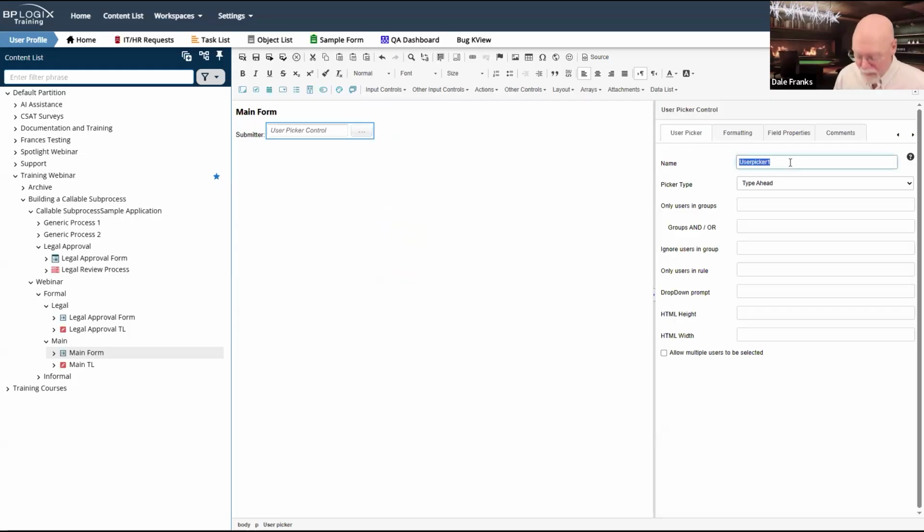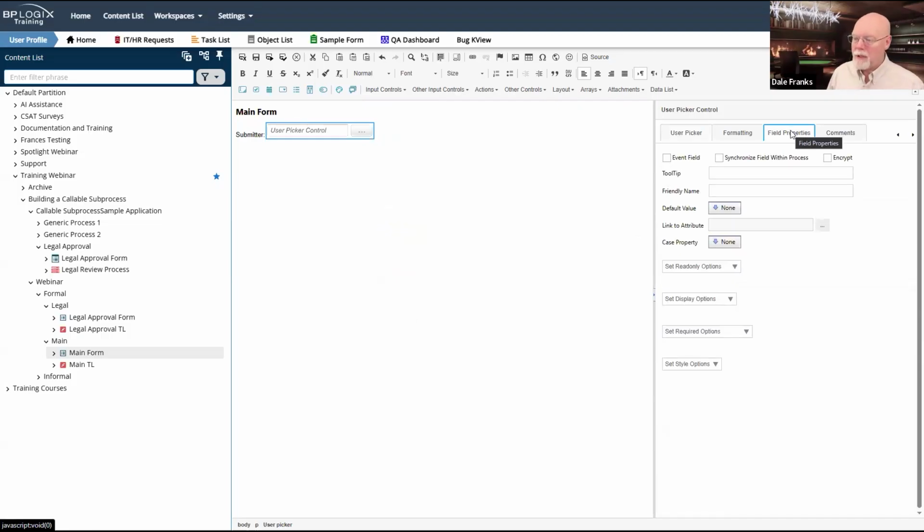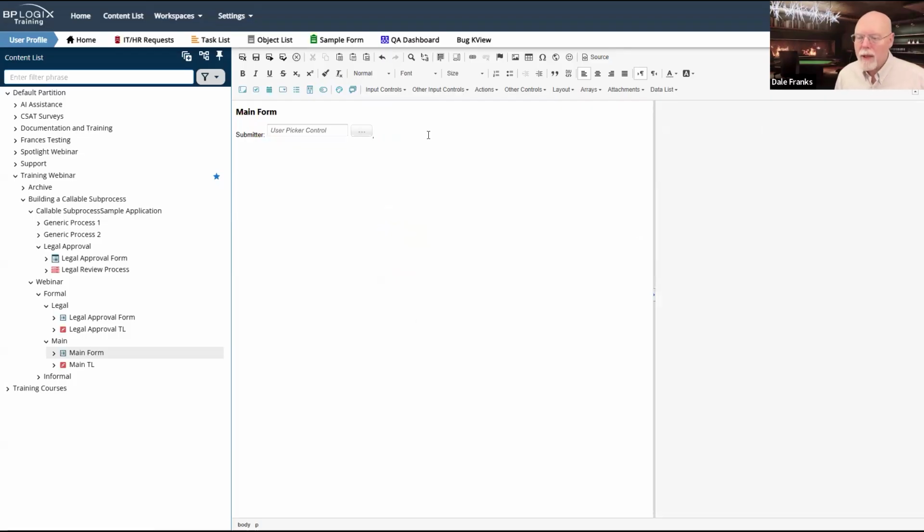And we will call it submitter. Now, this is one of the 4 fields that we're going to replicate to our legal approval process when we call it. So we're going to need to go to field properties here, and we're going to need to check the synchronize field within process. This is the first of the 4 fields that we are going to need to synchronize. So I've got my submitter, and now we'll do our submit date.